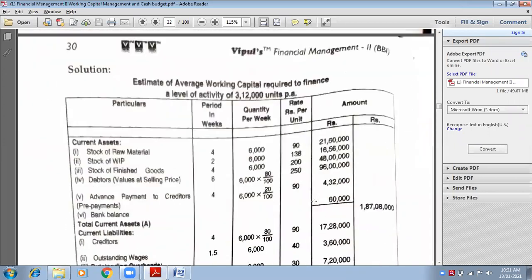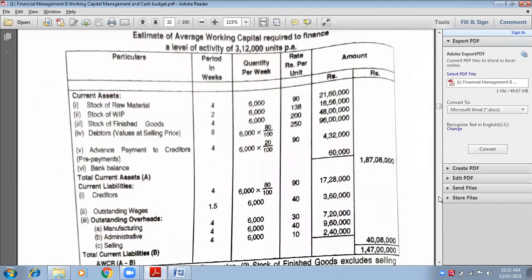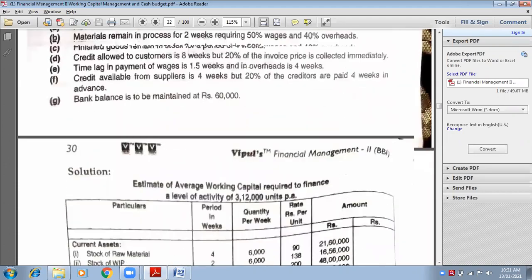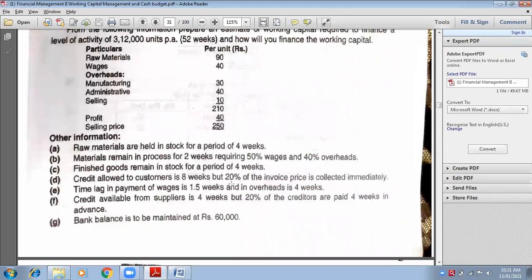Here selling price is 250, no? But we will not consider 250. We will take 80 percentage of 250. Why 80 percentage? Because 20 percentage is cash sale, already paid. The customer has already paid to us on the spot immediately. So invoice price means selling price. 20% of the selling price is collected immediately. So 80% will be taken.